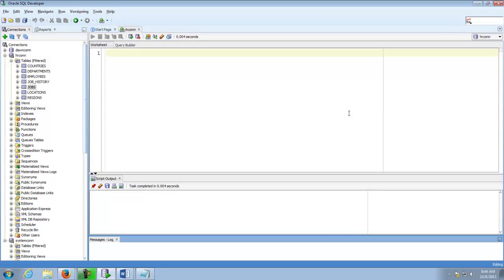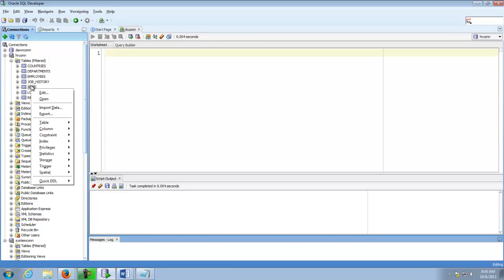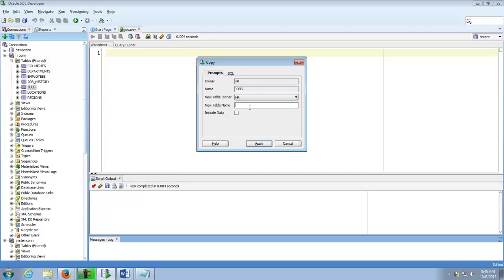So anyway, I think what I'd like to do, and this is a good tip, it's not absolutely imperative, but rather than going into the original jobs table and changing the salaries, because once you change the data, it's changed. You can't undo like it's in Microsoft Word or something. A change is forever. So I like to make a copy. So here I am, I'm right-clicking the jobs table. I'll go to table, copy, and I'll call this jobs copy. And then I'll play with the copy, and I'll always have the original unchanged.